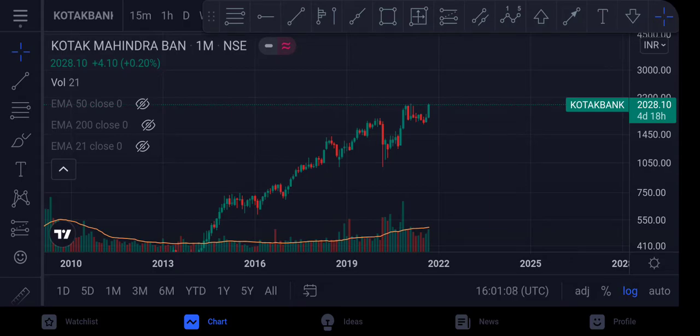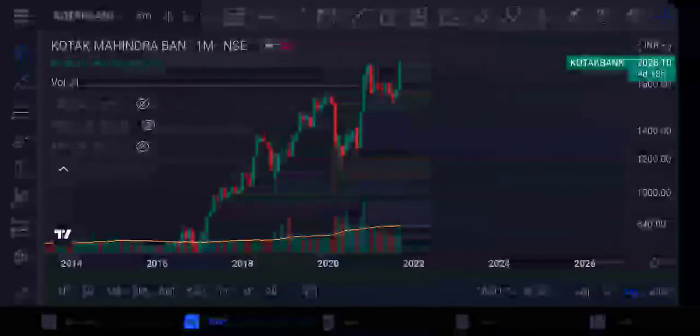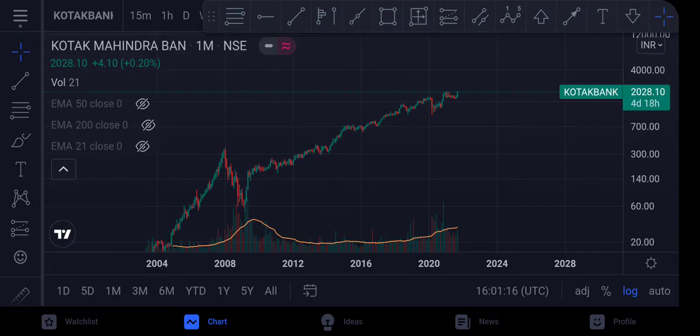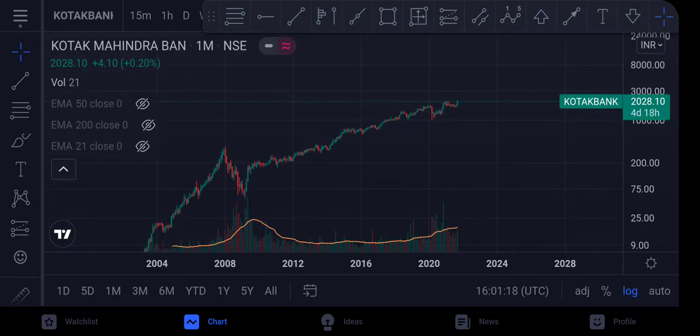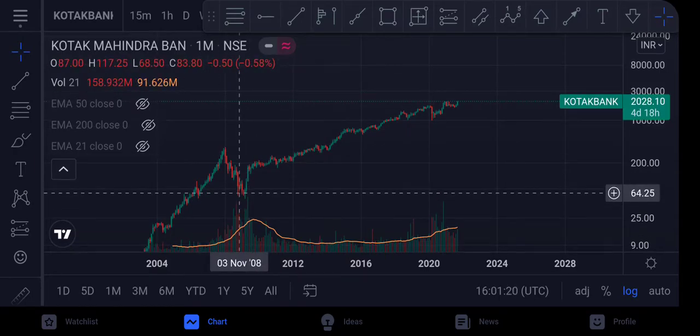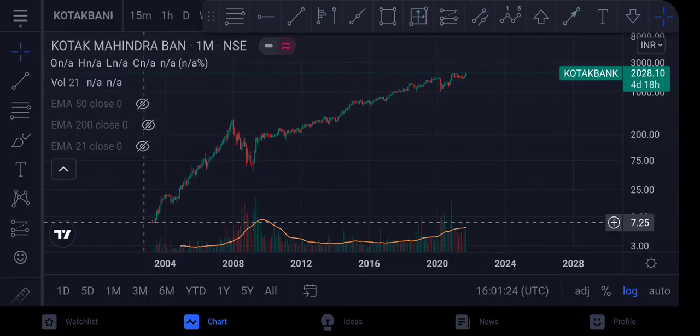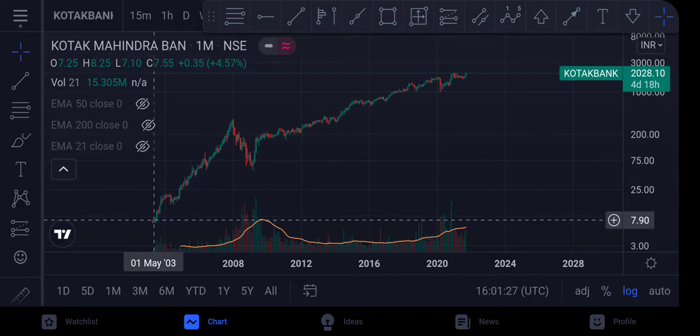So let's take a look at Kotak Mahindra Bank. Firstly, मैंने खोल रखा है monthly chart. As you can see, it has been in a consistent uptrend since the global financial crisis of 2008. Before that also, काफ़ी अच्छा राइज आया था from 2003, from where the data is available.